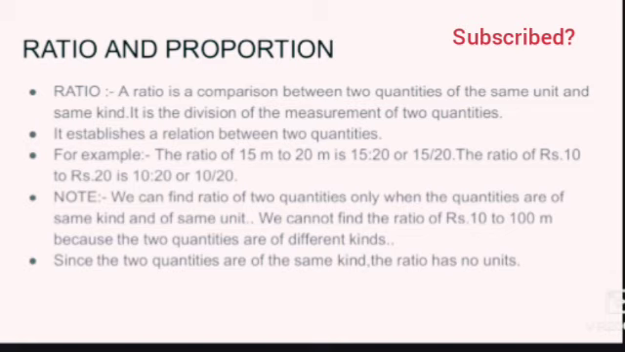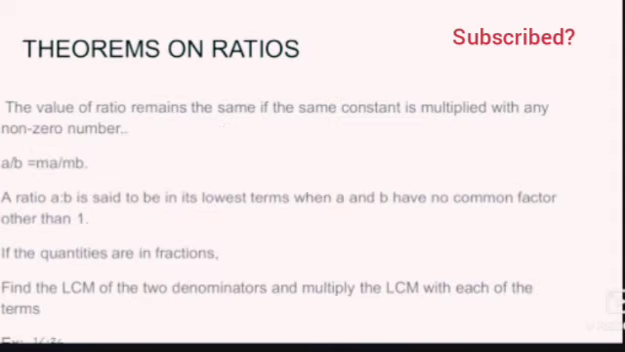For example, the ratio of 15 meter to 20 meter, both a measure of distance, is 15:20 or 15 by 20. The ratio of rupees 10 to rupees 20 is 10:20 or 10 by 20. Note, we can find the ratio of two quantities only when the quantities are of the same kind and the same unit. We cannot find the ratio of rupees 10 to 100 meter because the two quantities are of different kinds. Since the two quantities are of the same kind, the ratio has no units.